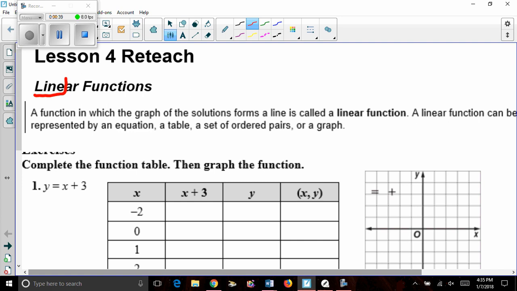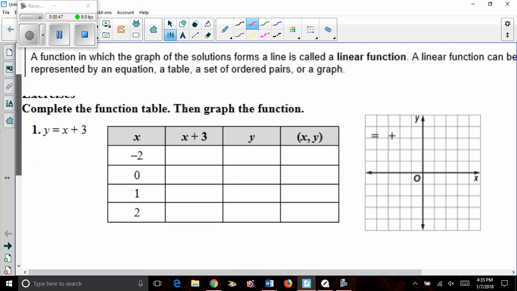So a lot of ways of representing it, and we're actually going to use all of them in a single problem. So let's take a look at this first example. Complete the function table, then graph the function. So instead of a function, they gave us this equation, y equals x plus 3.